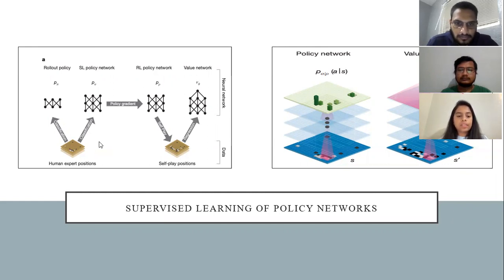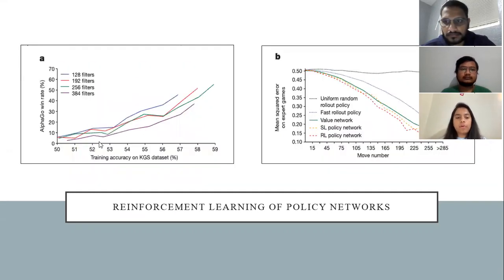The structure of the RL policy network is identical to that of the SL policy network. Then we have our policy network play against a random sample of earlier generations of the model. At the end, when it was played against the old SL policy, it won nearly 80% of the time. And when we played it against the best Go program, it came out on top 85% of the time, where the prior state of the art value is about 11%. So this is all about the supervised learning of policy networks.